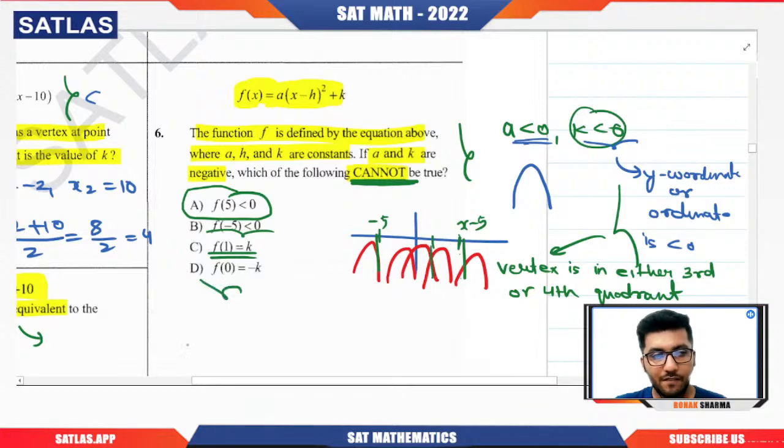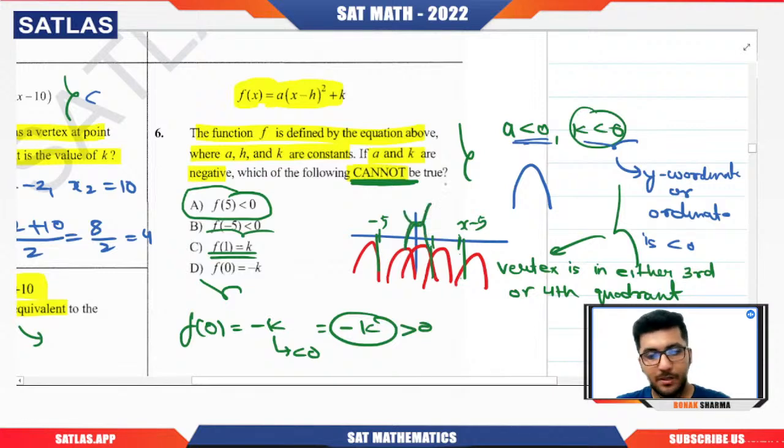F of 0 is minus k. But k is negative, so minus k will be positive. And if f of 0 is positive, then the graph should pass like this or this. But this is not happening here. The vertex is below the x-axis. Then only it is going to give you the y coordinate to be negative. That is the reason D will not be true. Got it?